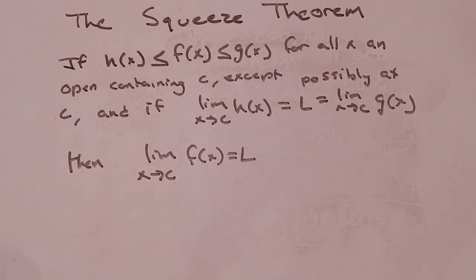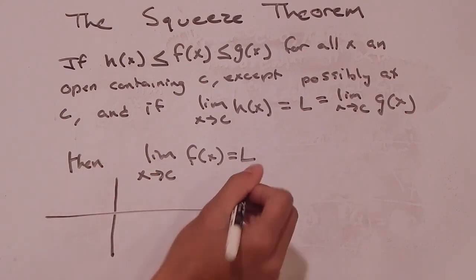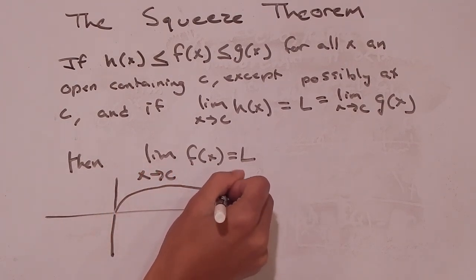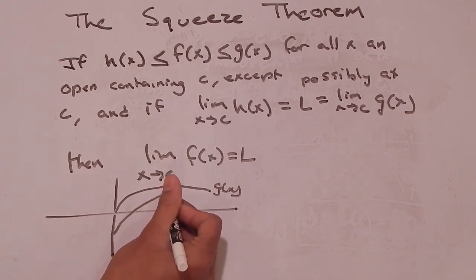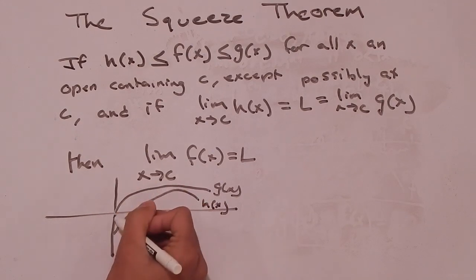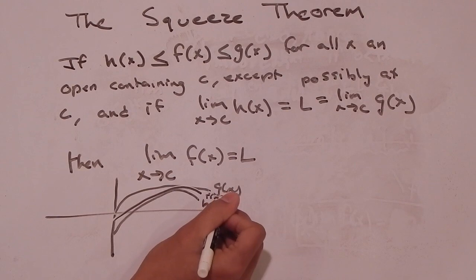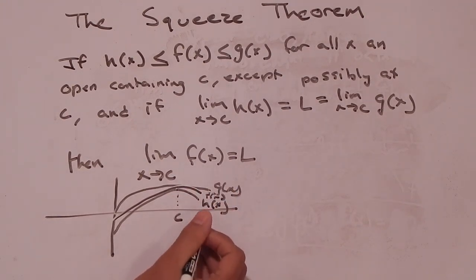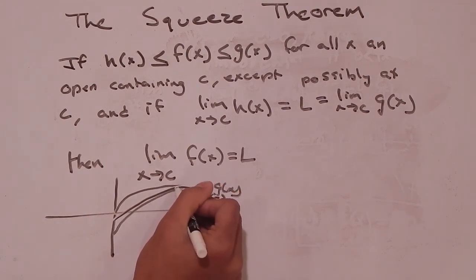And this should make some kind of conceptual sense. Essentially, it's saying if I have a function that is always bigger than f, which is g of x, and I have a function that's always smaller than f, which is h of x, and f is right in between, then if the limit as x goes to c of h of x is equal to the limit as x goes to c of g of x, it's going to be the same for f of x.